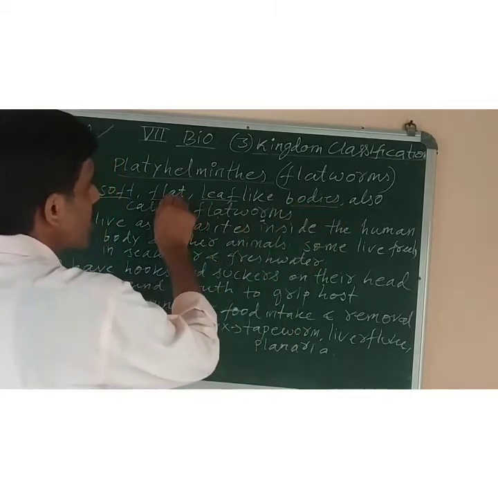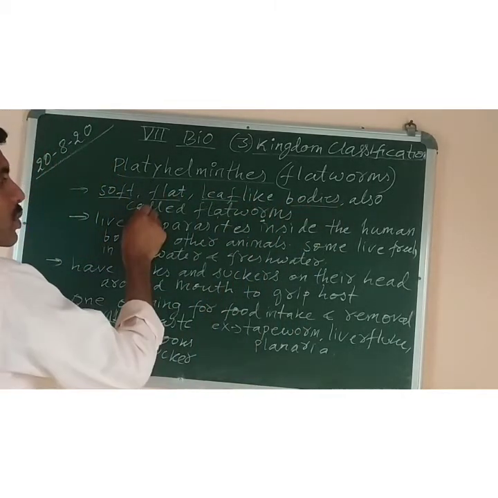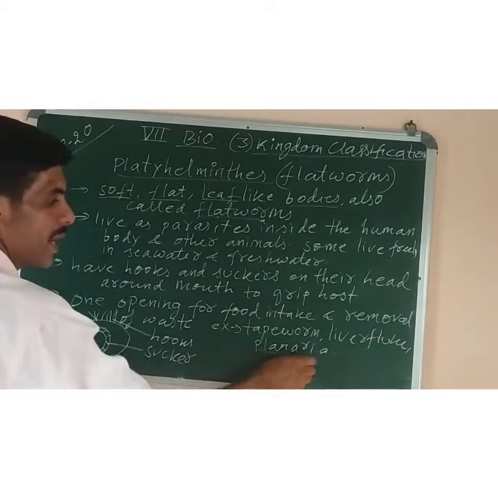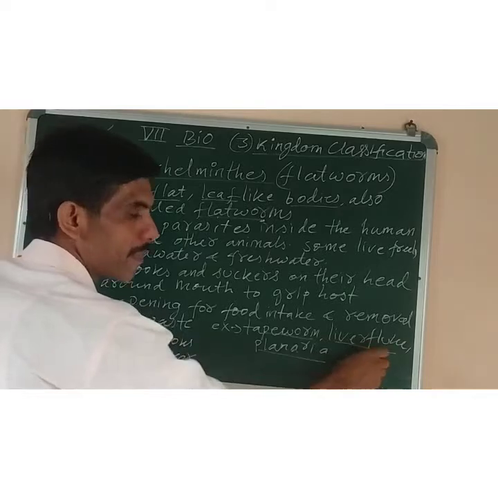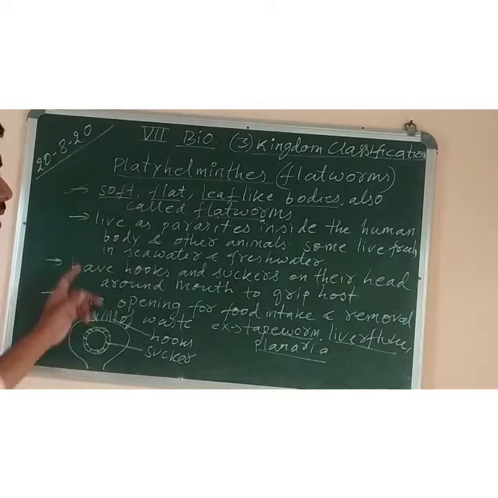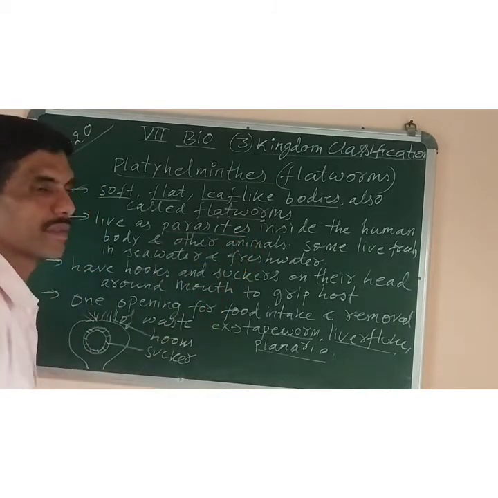Their bodies are soft, flat, leaf-like. That's why they are also called flatworms. Example: planaria, tapeworm, liver fluke. All these are flatworms or platyhelminthes. Then the second one is they live as parasites.